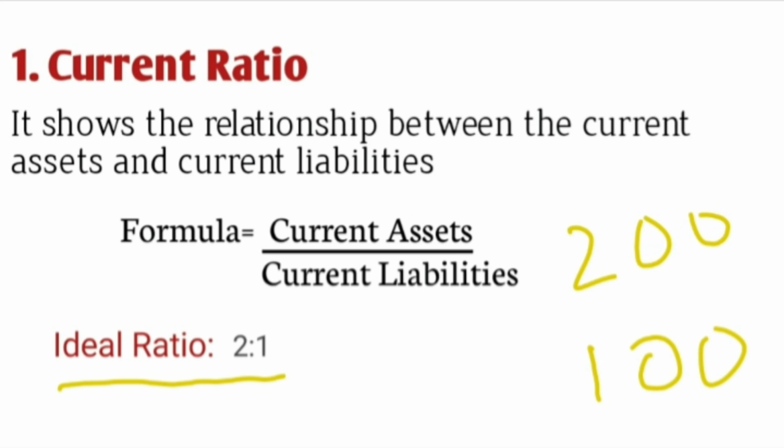It means that we have to pay dividends and interest on the capital unnecessarily. We do not require so much capital, but we are having it. That is why the ideal ratio here is 2:1. If the assets are double our liabilities, then it's enough. You can also call it a standard ratio. Now let us try to solve a problem relating to current ratio.